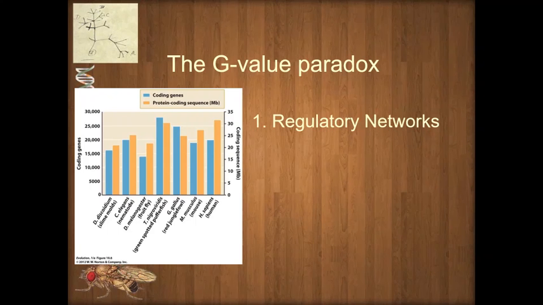Now, this is a little bit more complex to explain, but there are three main reasons, and you need to know these. The first is that your complexity is based not just on the number of genes, but how those genes are networked together, how complex the interactions are between those genes to give a final product. In addition, you are also not just your coding regions, but how those coding regions are controlled. So the regulatory regions, which are not counted in this G-value measure, are also important for phenotype.